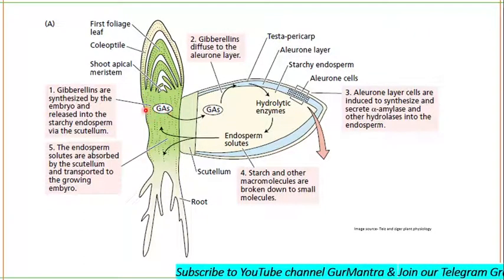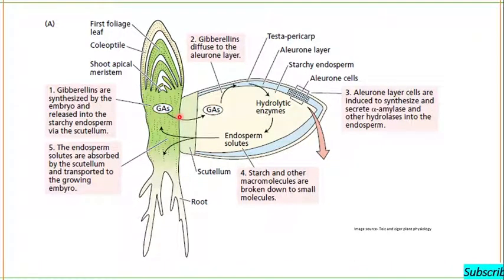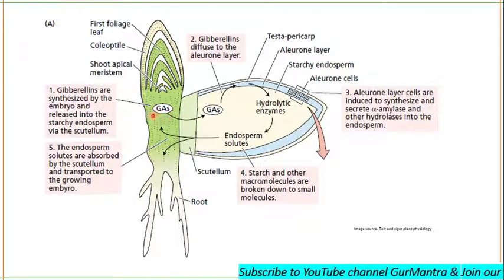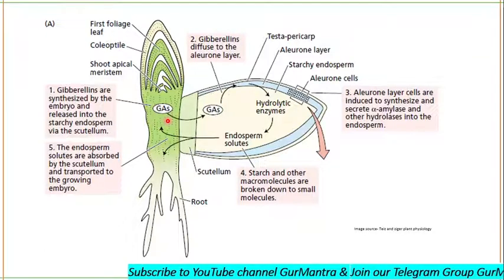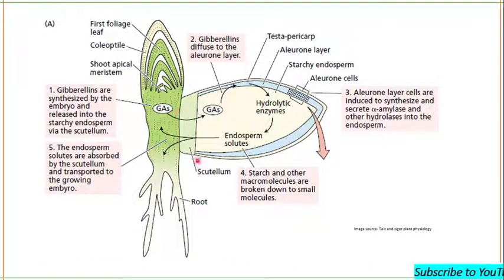Okay, and then these gibberellic acids diffuse to the aleurone layer. How? See, embryo synthesizes the gibberellic acid. These gibberellic acids are released into endosperm through scutellum. This is scutellum. Okay.